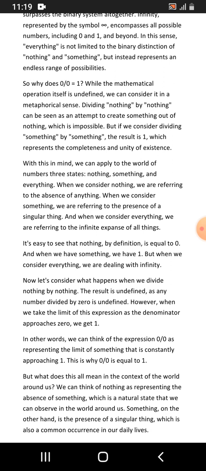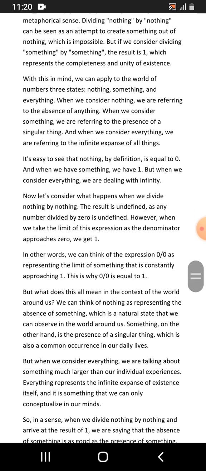With this in mind, we can apply to the world of numbers 3 states: nothing, something, and everything. When we consider nothing, we are referring to the absence of anything. When we consider something, we are referring to the presence of a singular thing. And when we consider everything, we are referring to the infinite expanse of all things. It's easy to see that nothing, by definition, is equal to 0, and when we have something, we have 1. But when we consider everything, we are dealing with infinity.